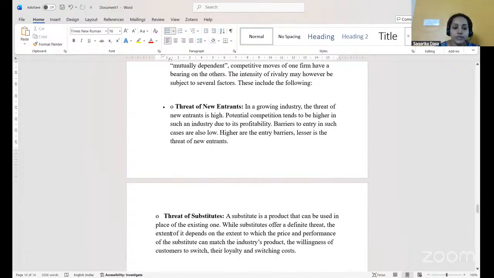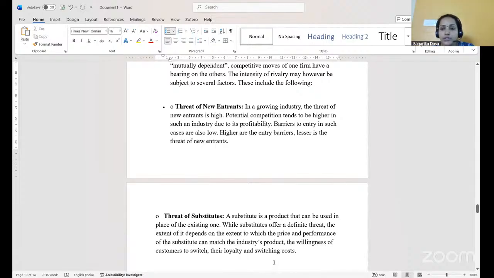And the third force is threat of substitutes. There is always a substitutable product for the existing product, hence it is a threat. While substitutes offer a definite threat, the extent depends upon how far the price and performance of the substitute can match the industry product, the willingness of the customers to switch, their loyalty and switching cost.